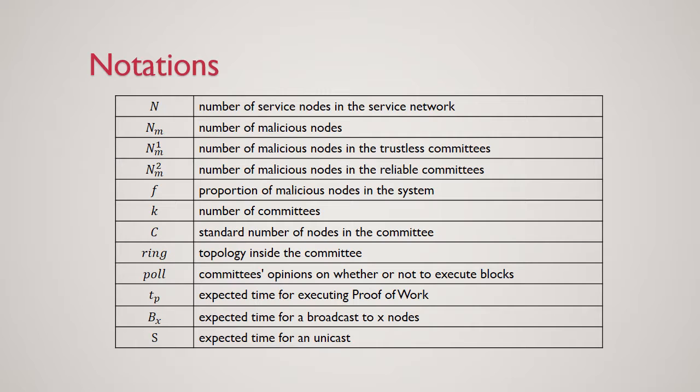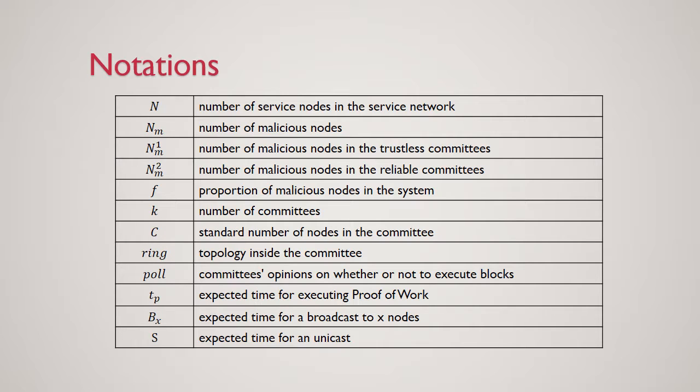Next, we will explain the notations in our paper. N means the number of service nodes in the service network. Nm means the number of malicious nodes. Nm1 means the number of malicious nodes in the trustless committees. Nm2 means the number of malicious nodes in the reliable committees. F means the proportion of malicious nodes in the system.